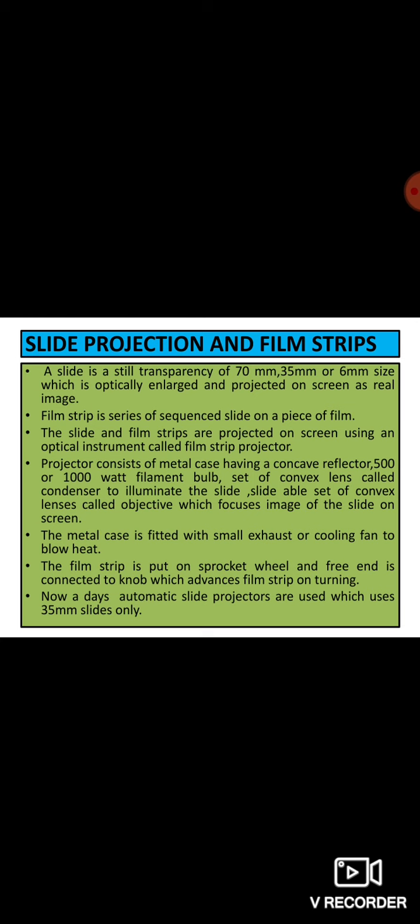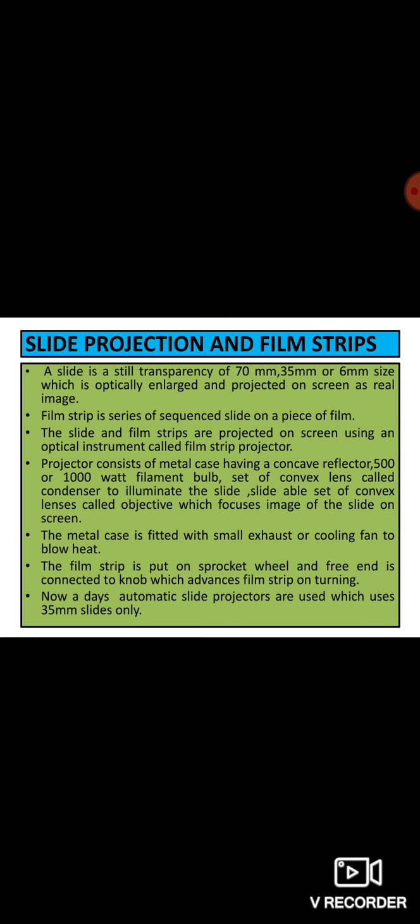Next is the slide projection and the film strip. A slide is a still transparency of 70 by 35 by 6 mm in size, which is optically enlarged and projected on a screen as a real image. The film strip is a series of sequenced slides on a piece of film.